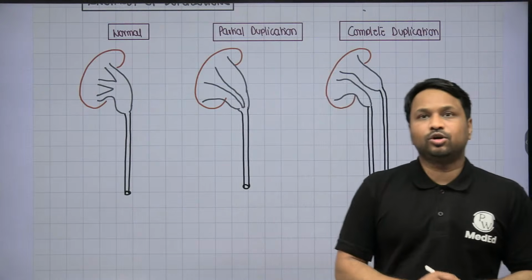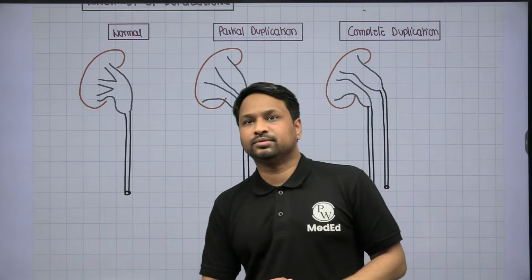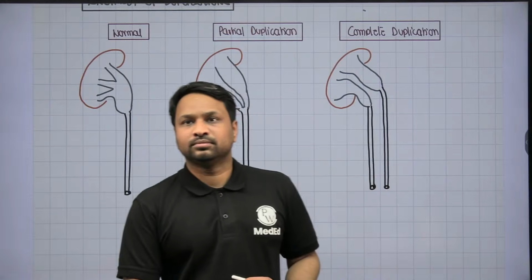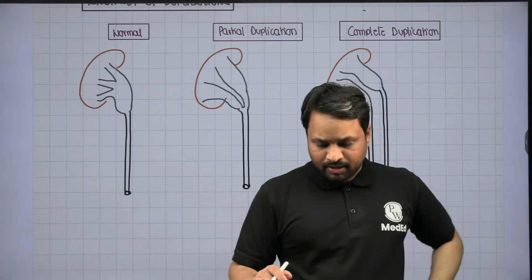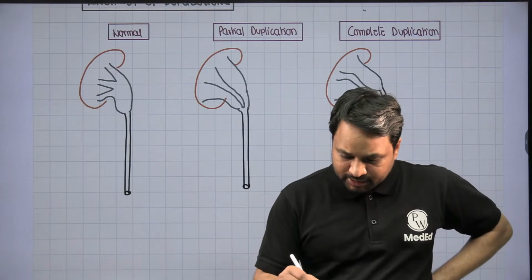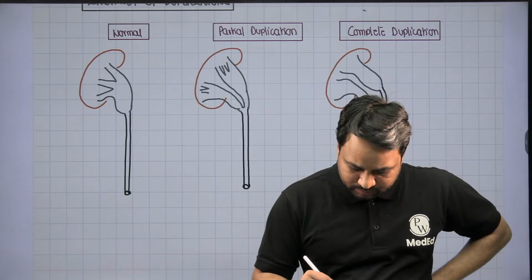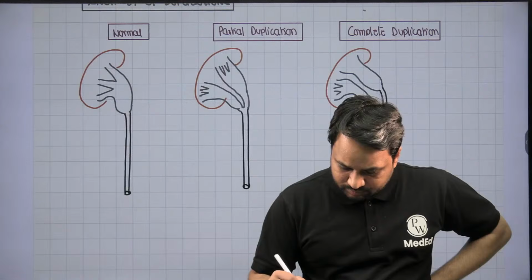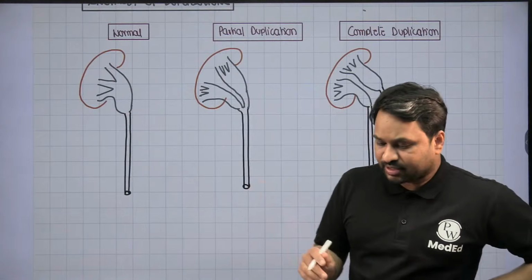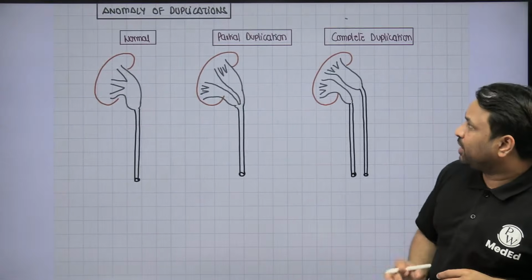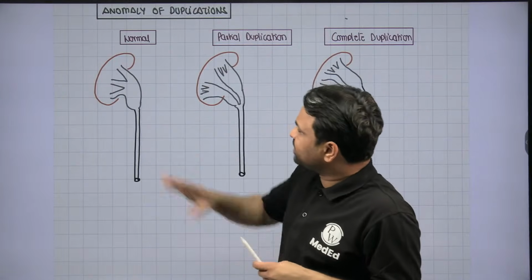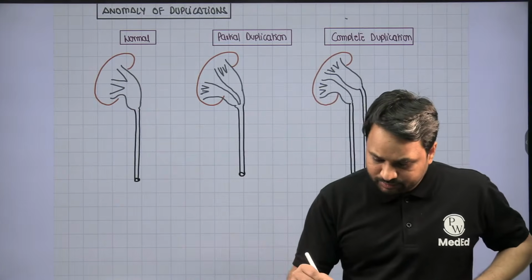This is called the anomaly of complete duplication, right? This is the difference between the normal, partial, and complete duplication. In normal, you can see there's one pelvicalyceal system and one ureter.